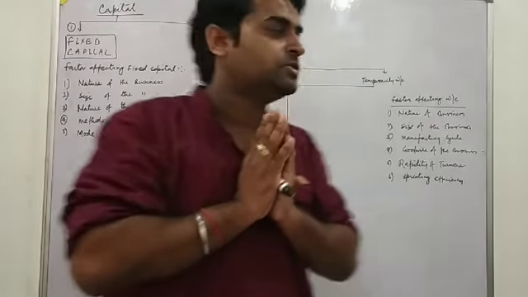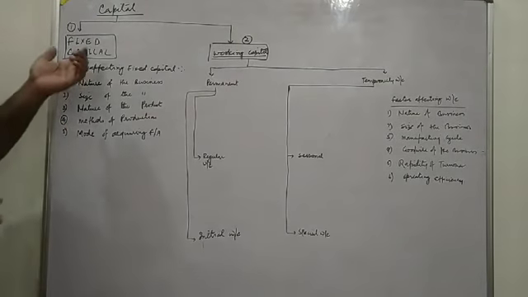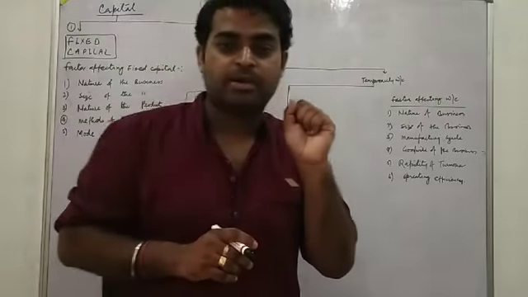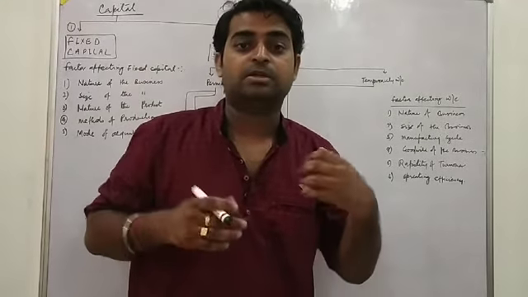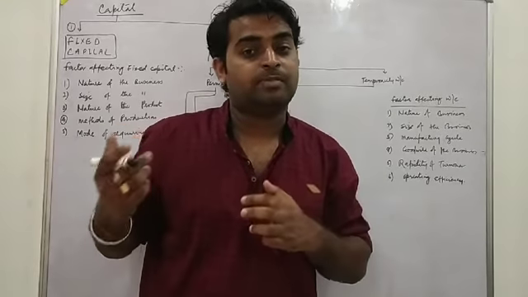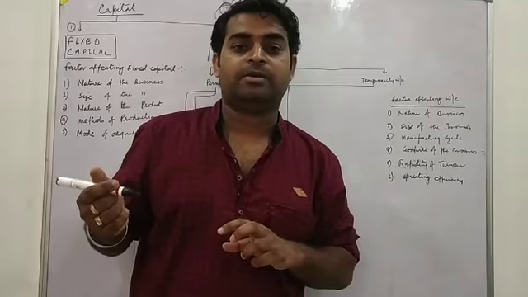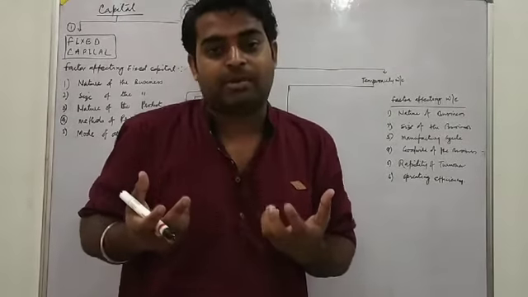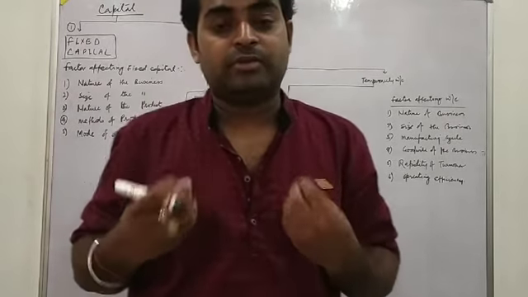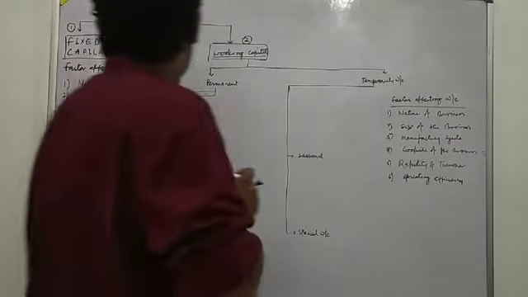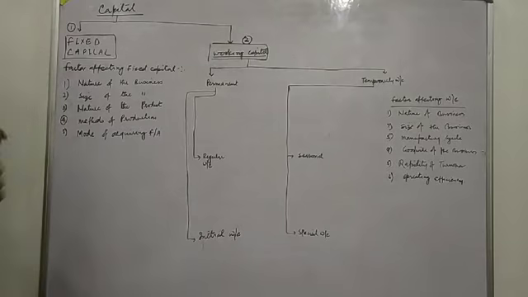For example, land and building for the business concern, and whatever we invest in plant and machinery. One time we purchase plant and machinery, we invest a heavy amount once in fixed capital. So this is fixed capital.